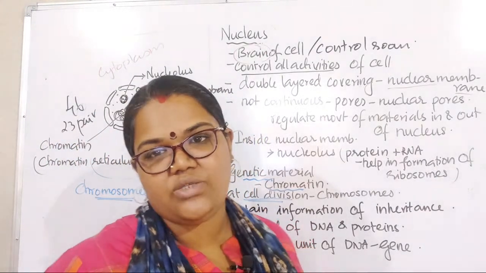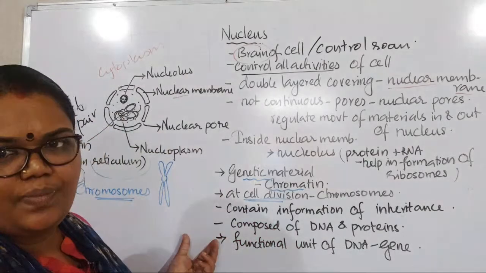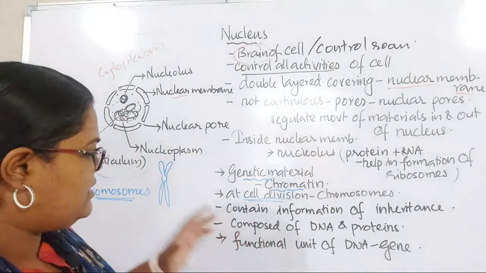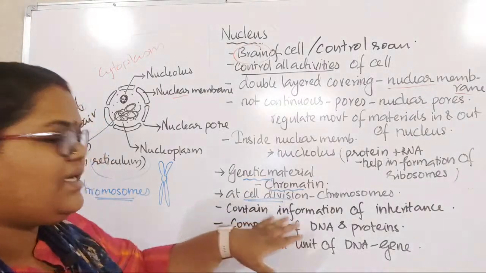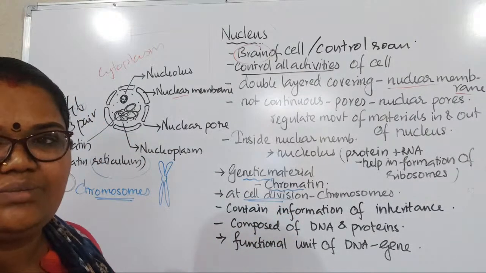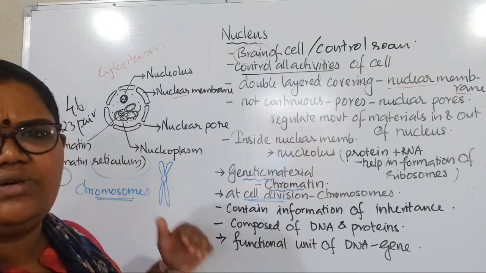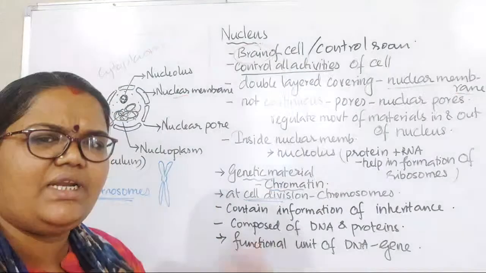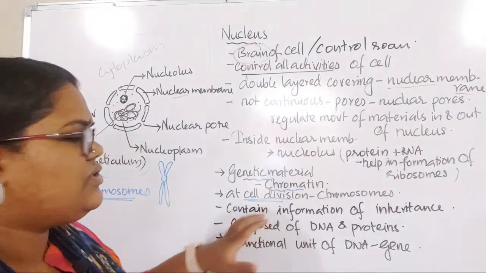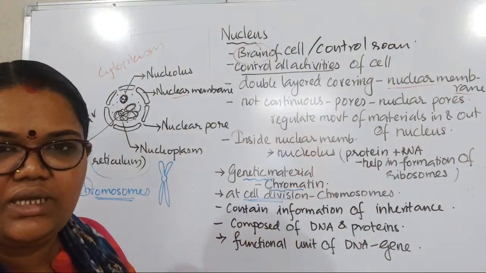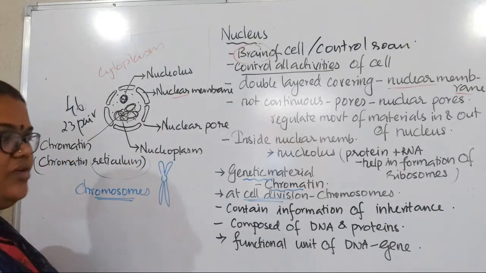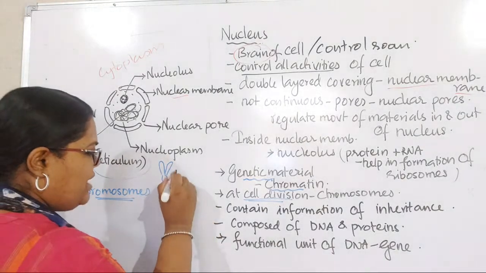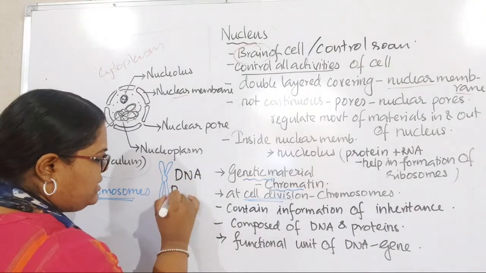So how does this pass? It's passing through the chromosome. So whatever the things are there, it contains, yes Nishant, I will tell about that. It contains the information of inheritance. That means whatever information we need, it's correct, DNA only, I will tell about that, right. So it contains the information of inheritance. Now what is inside it? Actually chromosomes are also made of some other structures, called DNA and proteins, right.